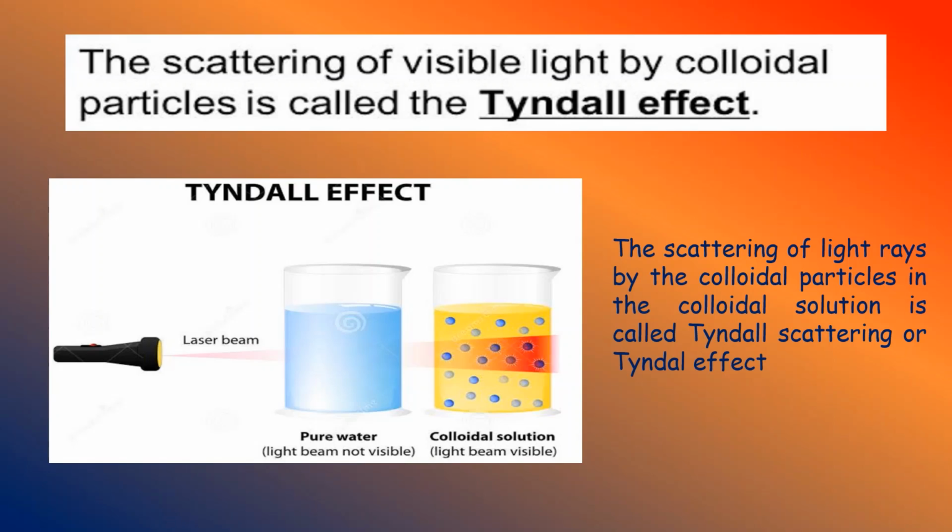In pure water, we cannot see the light's traveling path, but in a colloidal solution, we can see the light path. What is the reason for that? Because of the particles present in the solution, the light is scattered, and we can see the path of the scattered light.